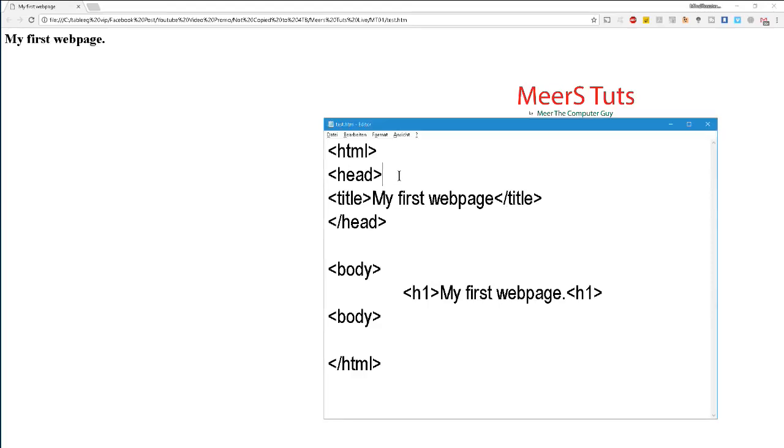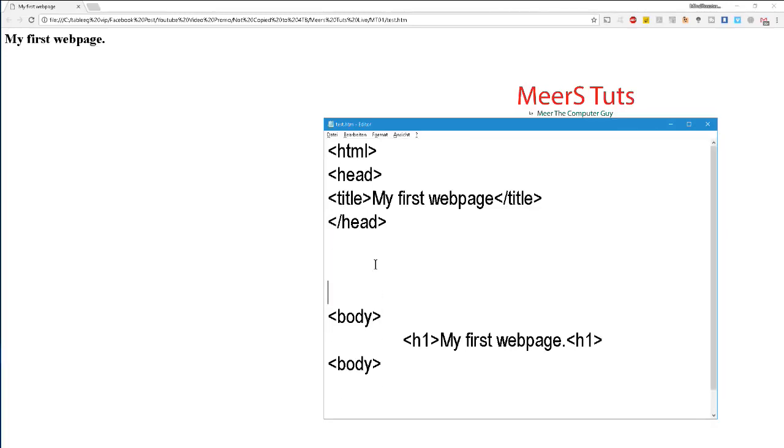I have explained already, these are tags. Every tag has a closing tag, just like HTML has a closing tag HTML, head has a closing tag head, title has a closing tag title, and they are written just like that. I will write it again. One of them, head, smaller than sign, then you will write head. You can also write it in other ways, but it is the common practice to write it like that.